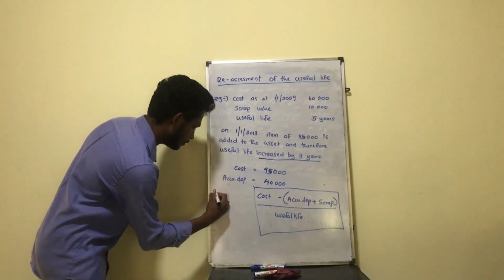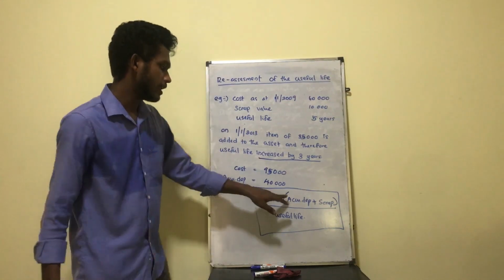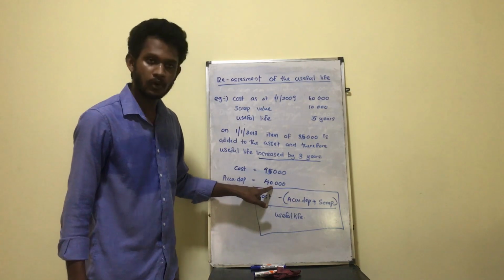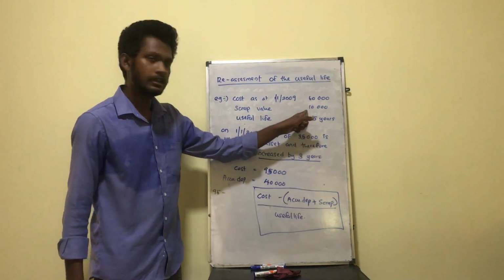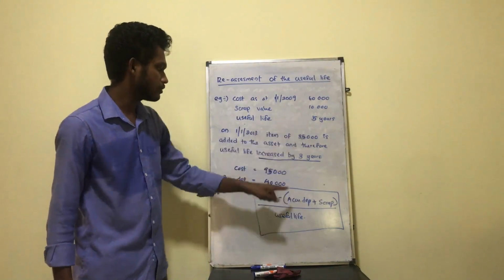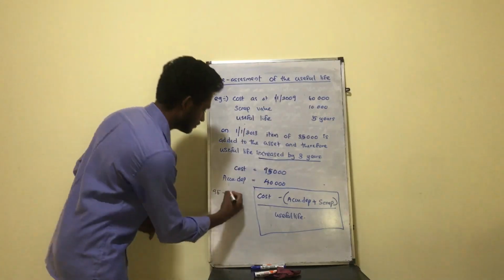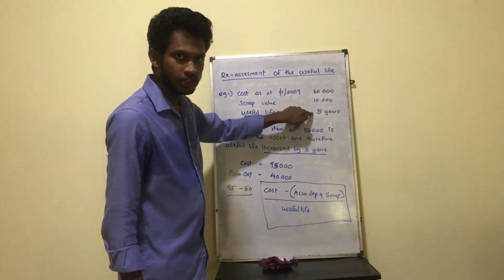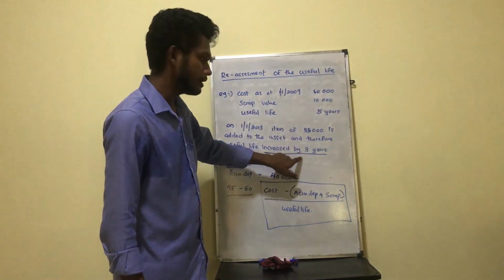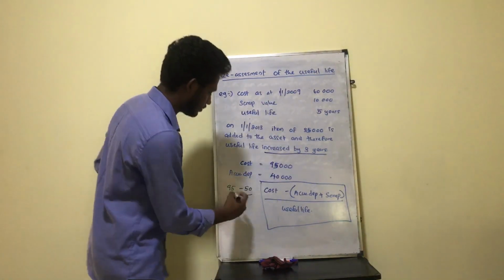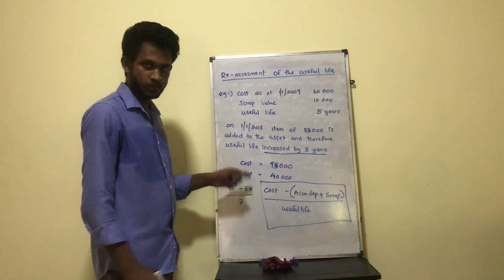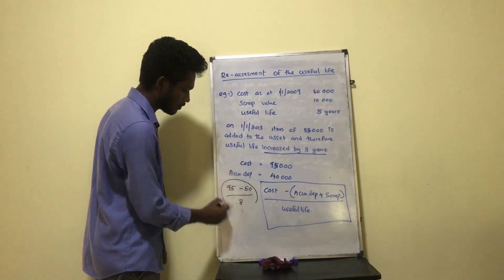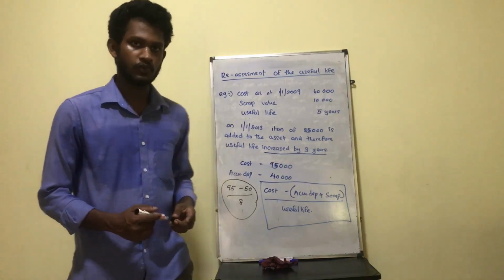I put 95 here, minus accumulated depreciation plus scrap value. So accumulated is 40 and scrap value did not change, so that's 10. So altogether 50,000, and it should be divided by the reassessed useful life. So the initial 5 years increased by 3 years, so altogether 8 years, right? So your answer should be the answer for this computation. So that's all about the reassessment of the useful life.